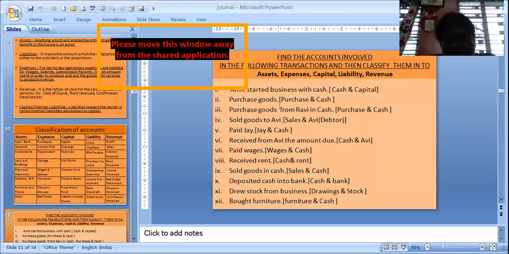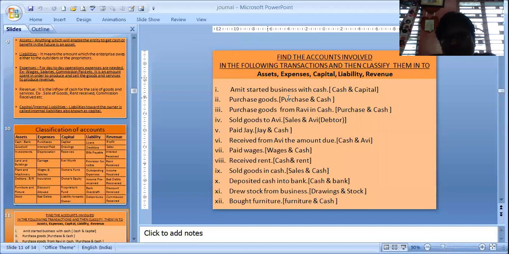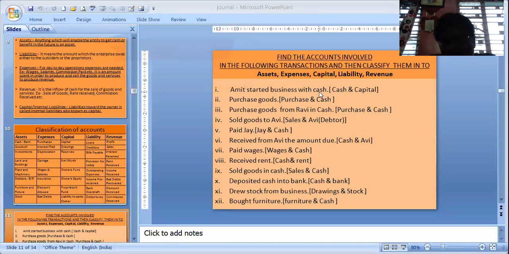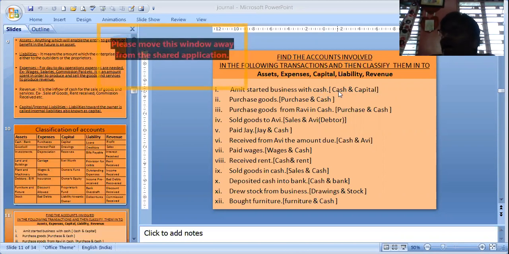We are doing this. Amit started business with cash. So when Amit started business with cash, we have cash and capital involved over here. Cash is involved and capital is involved. Cash because the business is getting cash, and capital because the business is liable to return this cash to the owner.